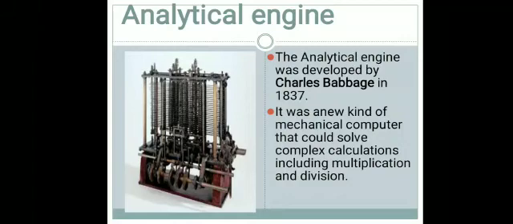It was a new kind of mechanical computer, just like a computer. It could solve complex calculations, including multiplication and division.